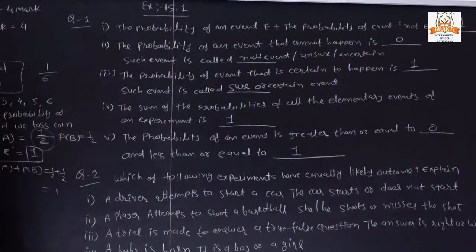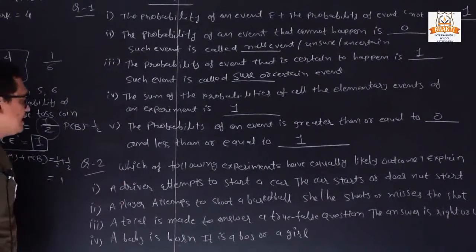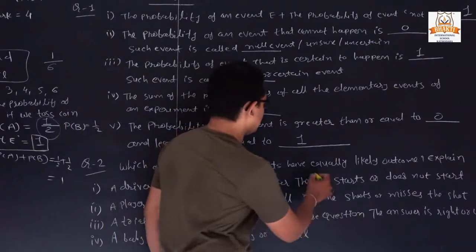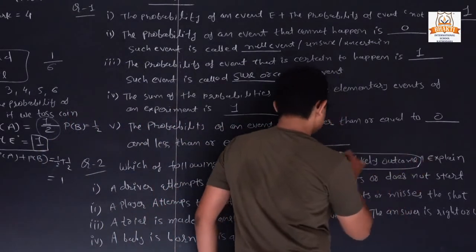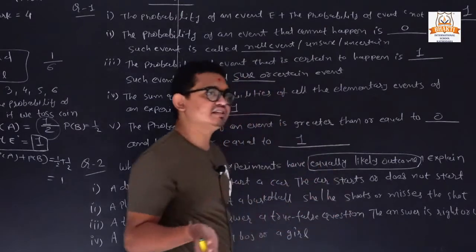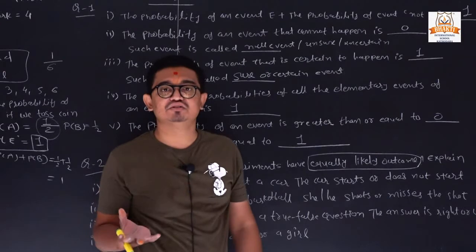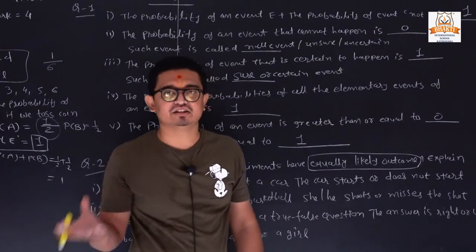Now question number 2. In question number 2, which of the following experiments have equally likely outcomes? Equally means both have the same possibility, 50-50% possibility, or if we have 5 students, each has a 20% possibility.